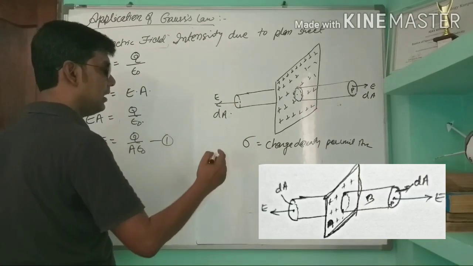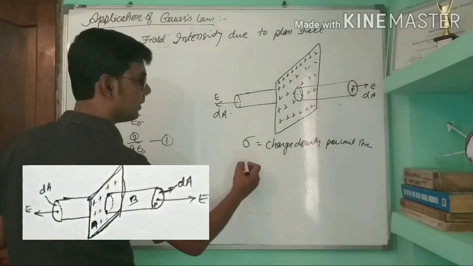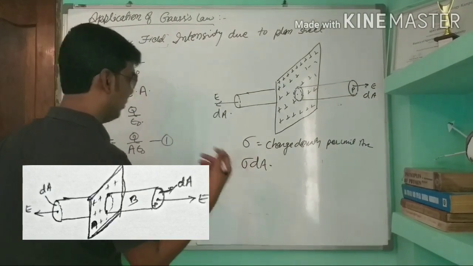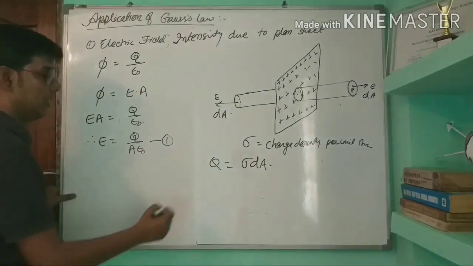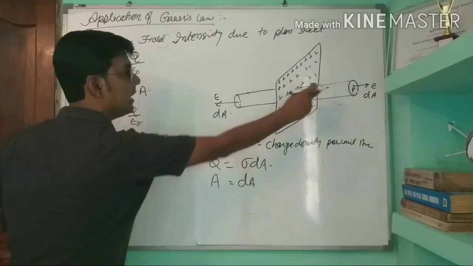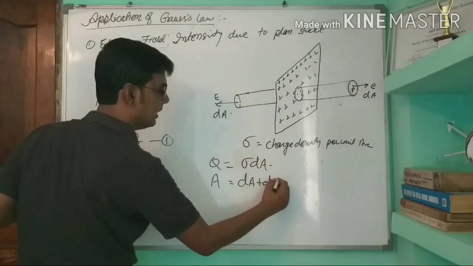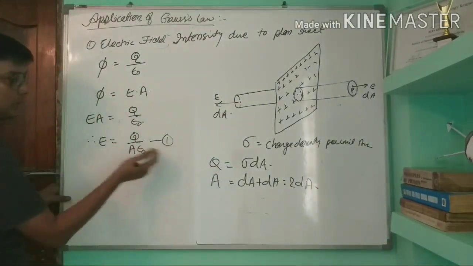So total charge Q equals sigma dA, but the surface area A equals dA on this side and that side also. So dA plus dA equals 2 dA. So we put this value here.